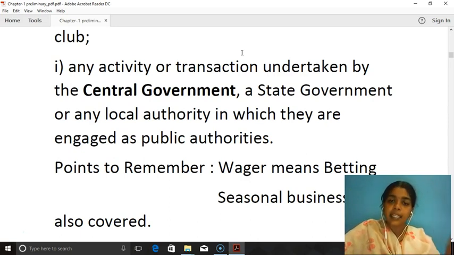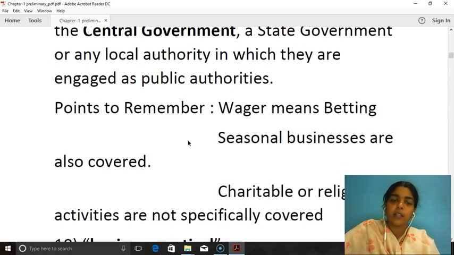That is, the activities must be undertaken by the central government, state government or any local authority, for example, corporation, municipality, etc. If they are engaged in those activities as public authorities, then those activities also come within the purview of business. What are the points to remember?